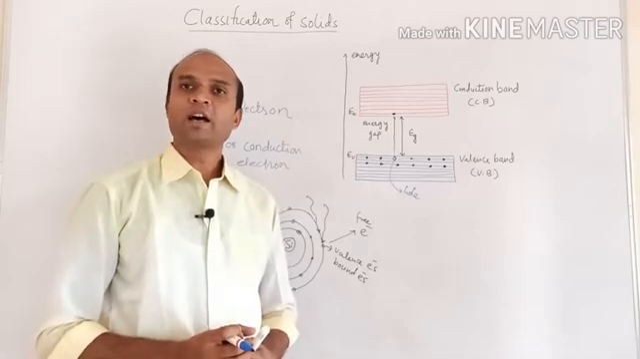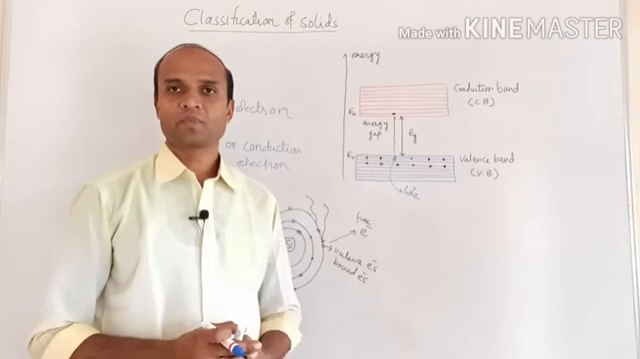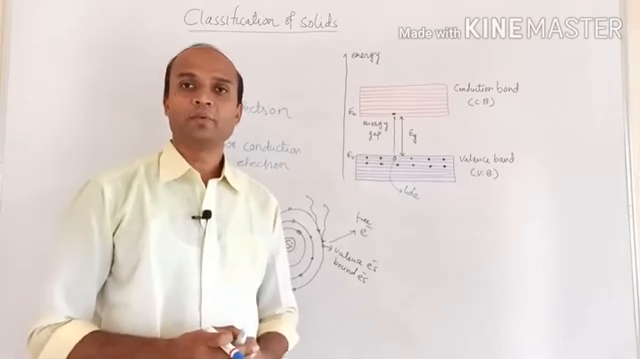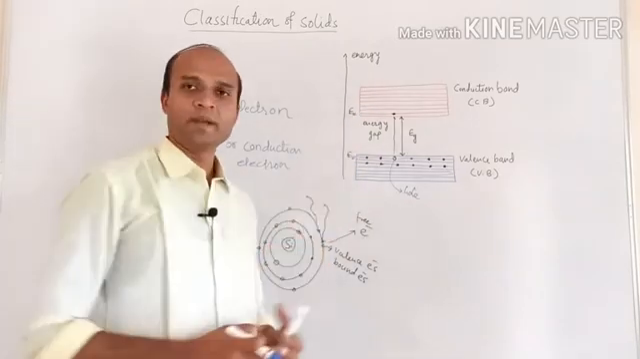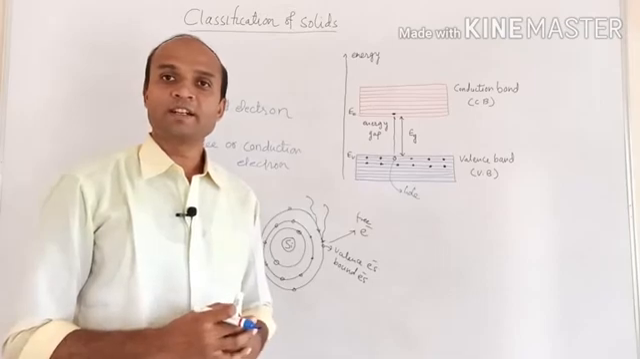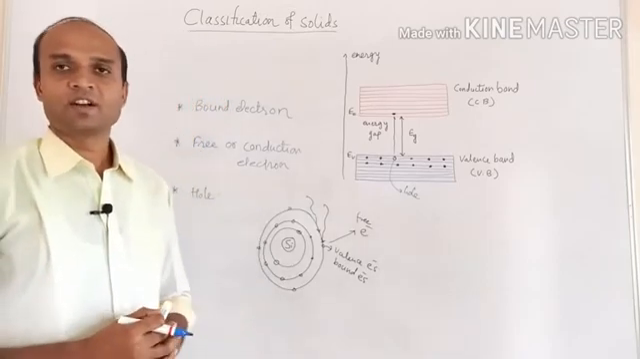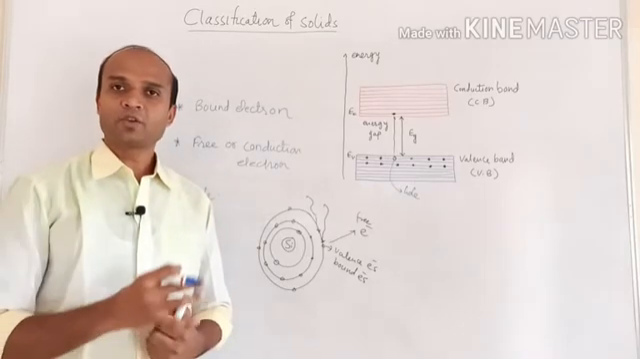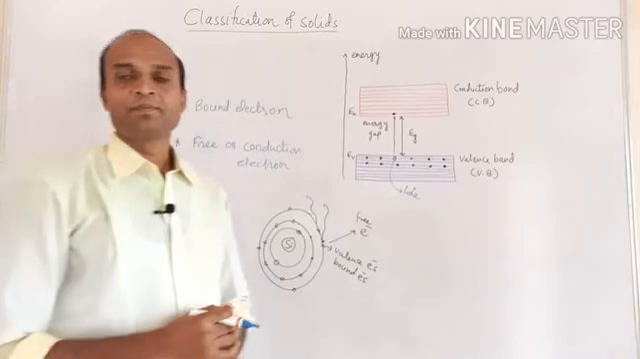So holes are always present in a valence band, while free electrons are always present in conduction band, and both are responsible for the electrical conduction in semiconductors. In semiconductors, conduction is due to free electrons as well as it is due to the holes.